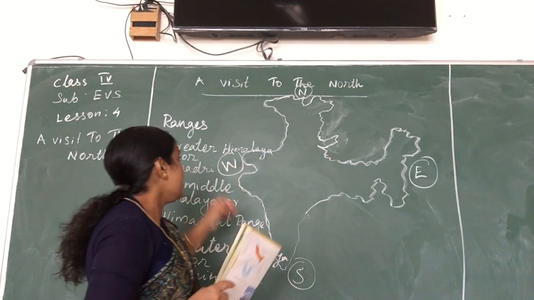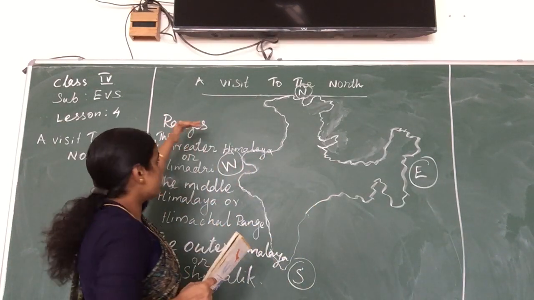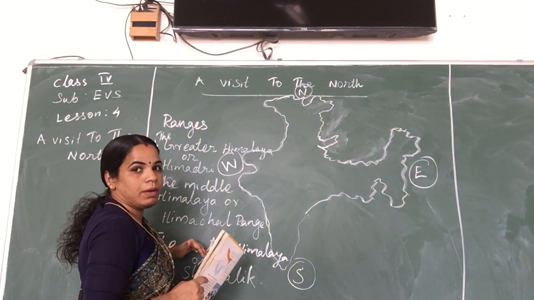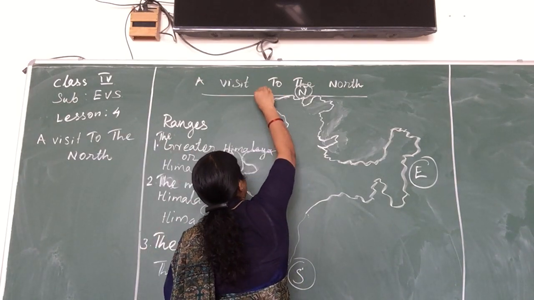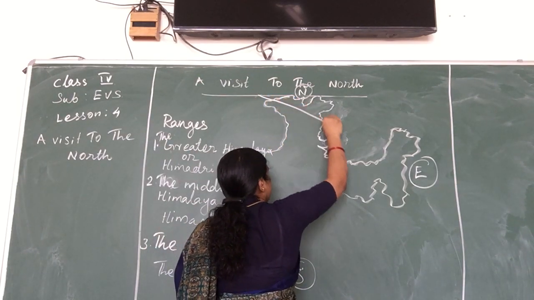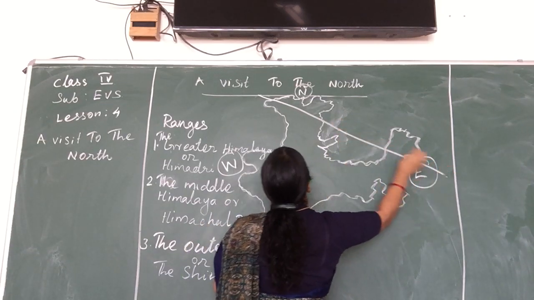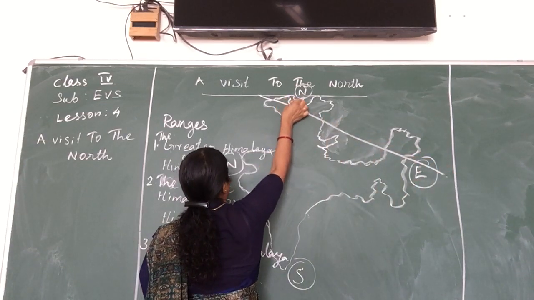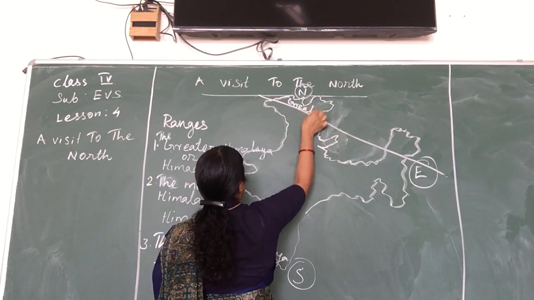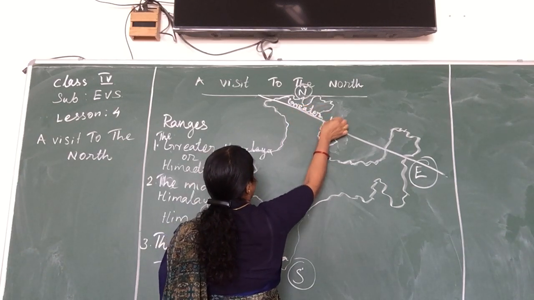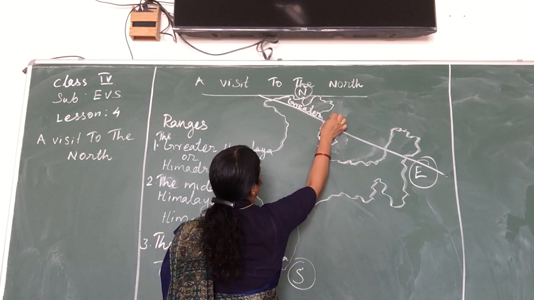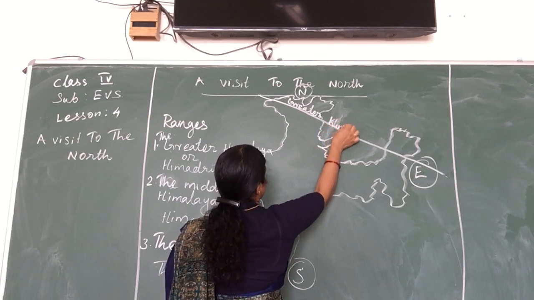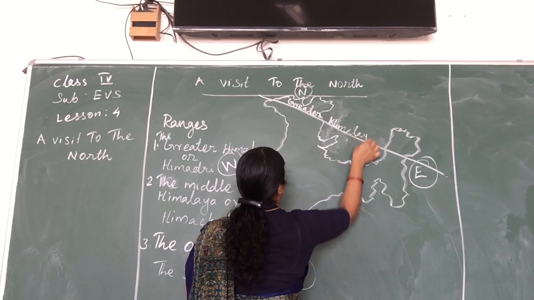Okay, now let's go to the three ranges of the Himalayas. The first part here is known as the Greater Himalaya.